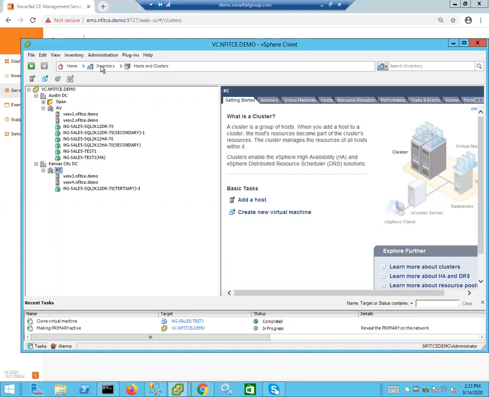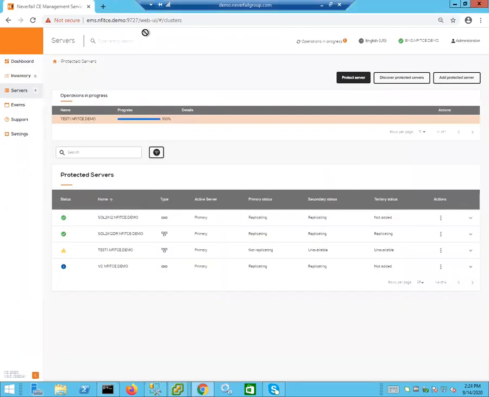If I go back to the engine management service, the status changes to powering on VM for the secondary. And then we should go into the auto configuration.